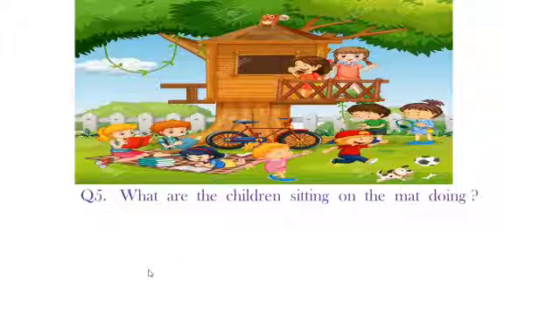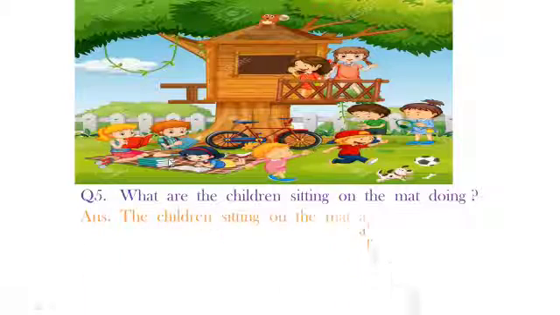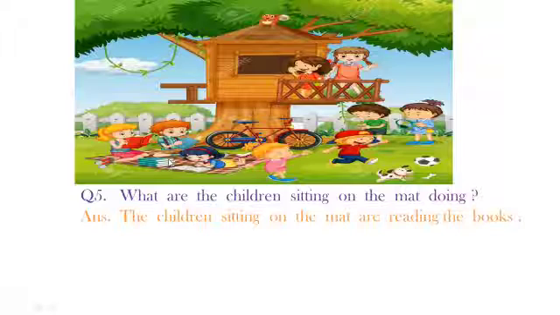What are the children sitting on the mat doing? We can see that there are these 3 children who are sitting on the mat. So, how do we form the answer? The children sitting on the mat are reading books. Yes? This was a long answer, but do you see that we have taken most of the sentence from the question itself?